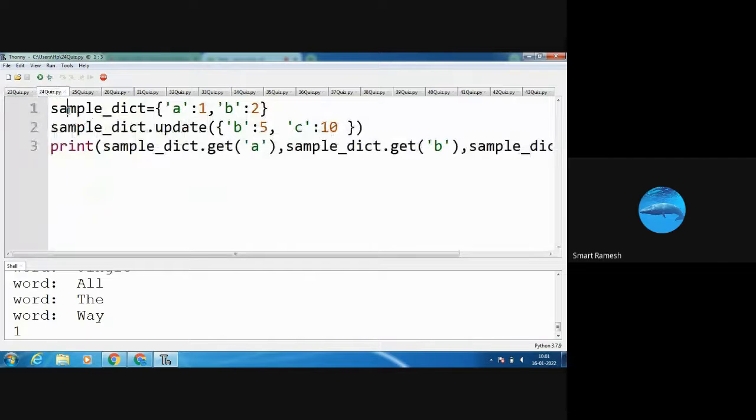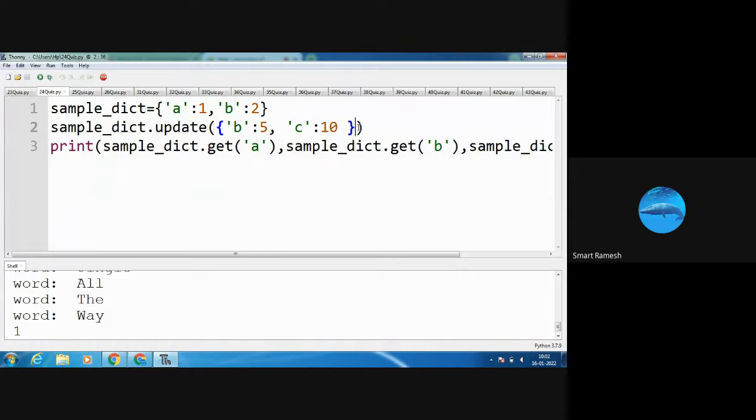Next question, sample underscore dict. This is a dictionary with key value pairs. Each item contains a key value pair. Here A is a key, 1 is its value, B is a key, 2 is its value. Next I am going to update. I am going to change item B to 5, and add another item, C 10.